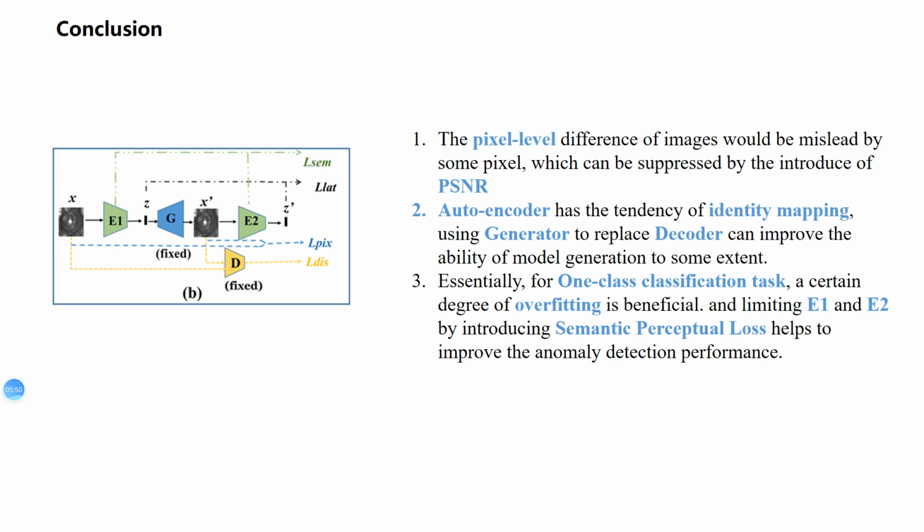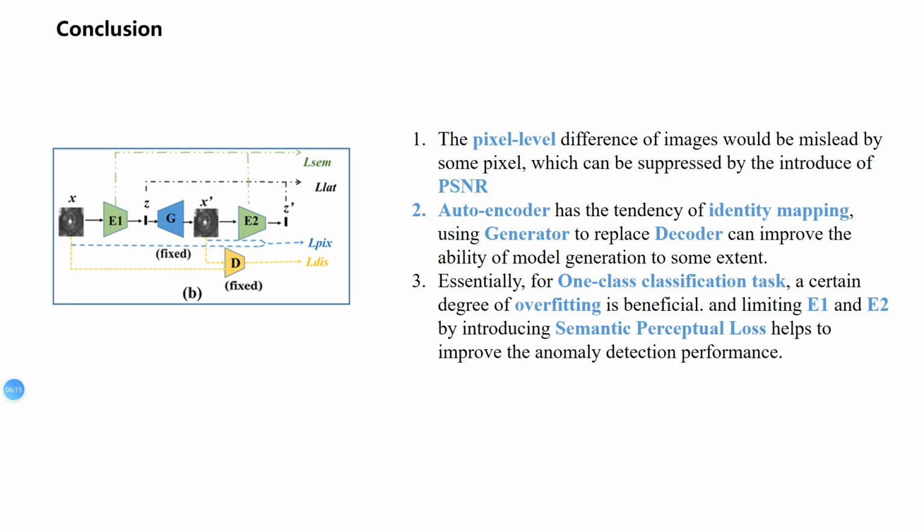At last, in conclusion, the pixel-level difference of an image would be mitigated by some pixels, which can be suppressed by the introduction of PSNR. Second, autoencoders have the problem of identity mapping. Using a generator to replace the decoder can improve the generation ability of the model to some extent.